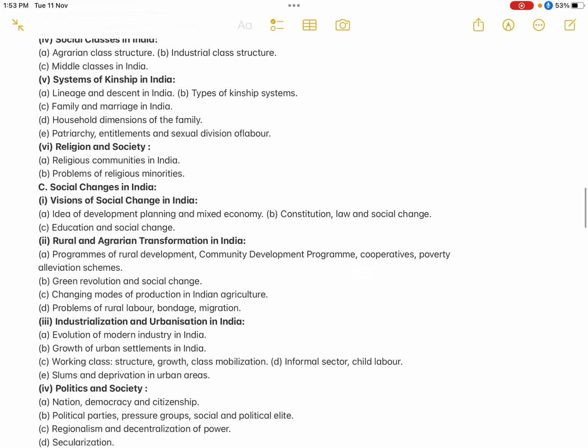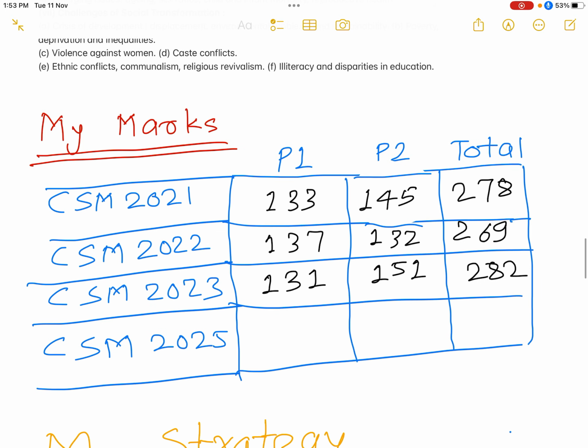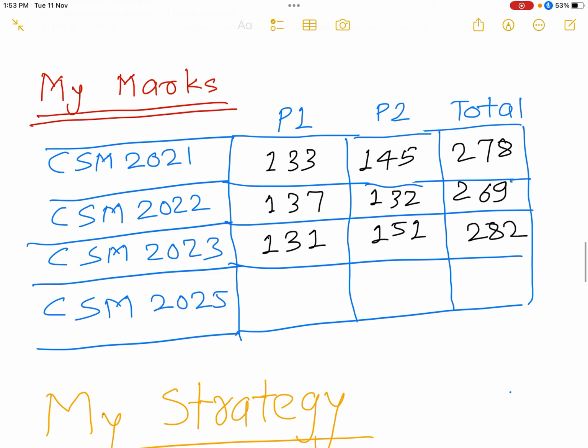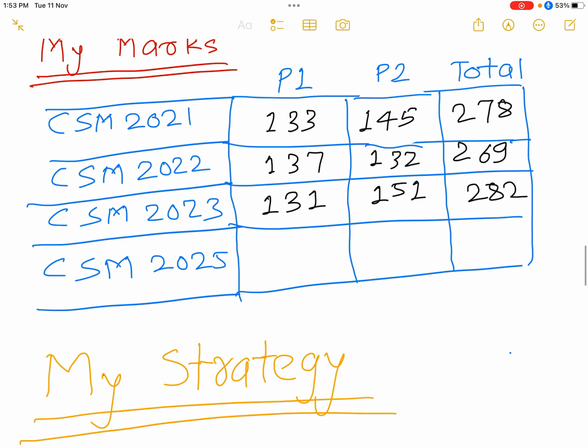Next, why I am telling this: the answer is that I wrote 4 mains, Civil Services 2021, 2022, 2023, and this year I also wrote the Civil Services Mains examination. In 2021 I got 278 marks, in 2022 I got 269 marks, and in 2023, 282 marks. As you are all aware, 270 plus marks is good. Before that, I will show my mark sheet.